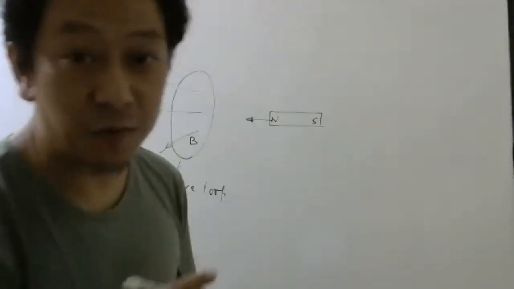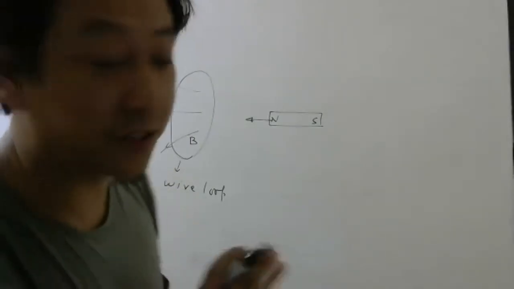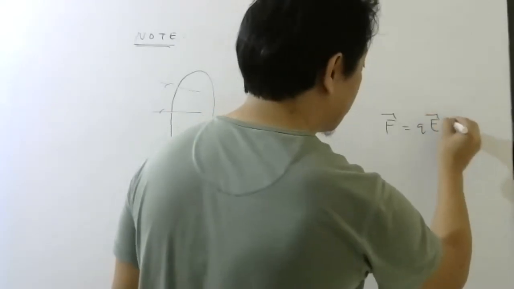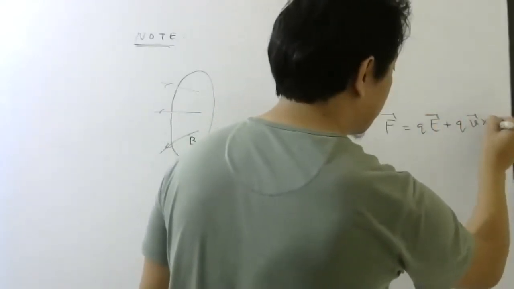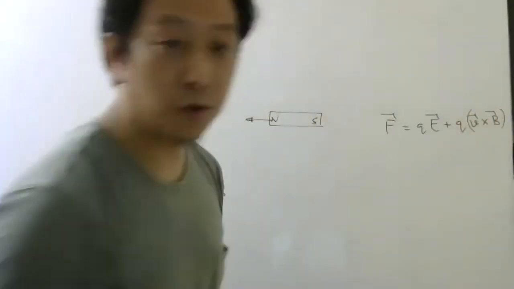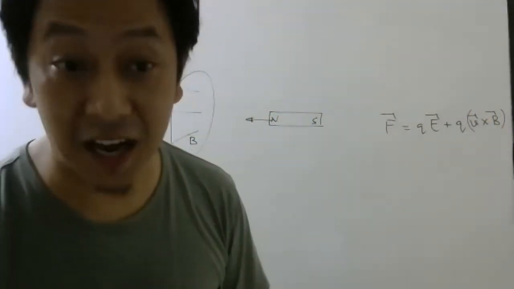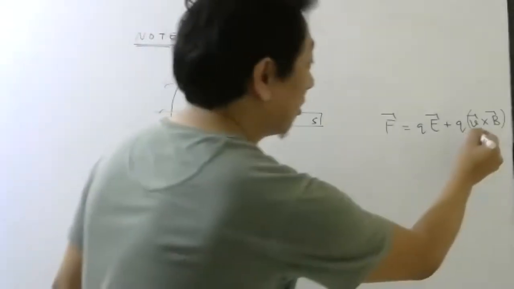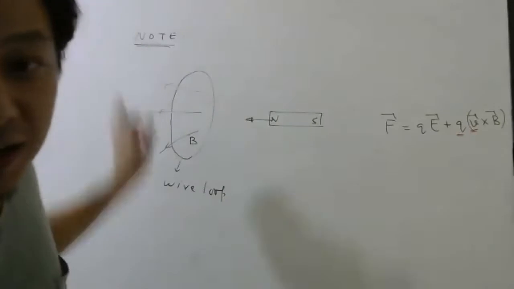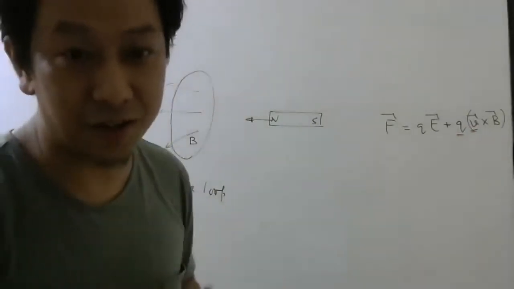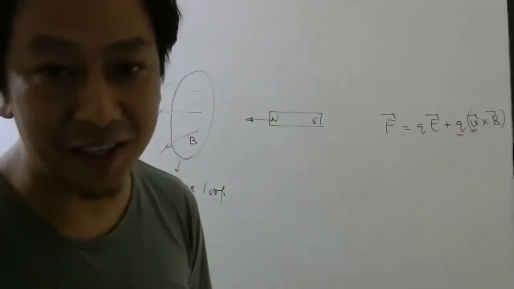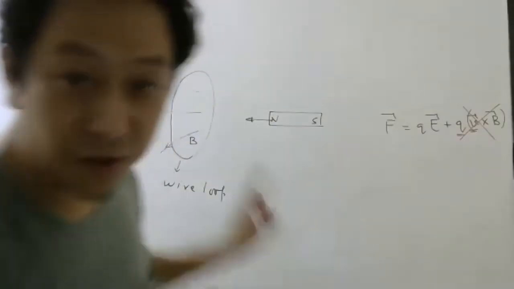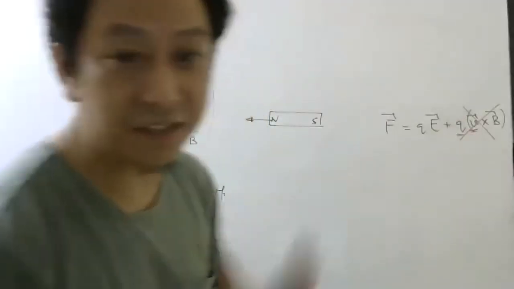But to get current, we know electrons should be driven by a force. And that force can be either this or this. These are the only two forces that can act on the charge. Yes or no? Now, this is the velocity of the charge. Our electrons do not have any particular velocity. Yes, they have some random velocity, but that average is 0. So this cannot be the reason for this case.